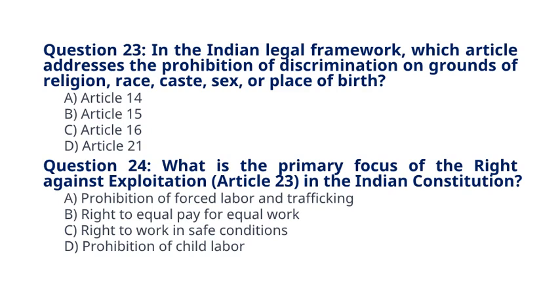Question 24. What is the primary focus of the right against exploitation, Article 23, in the Indian Constitution? A. Prohibition of forced labor and trafficking. B. Right to equal pay for equal work. C. Right to work in safe conditions. D. Prohibition of child labor. The correct answer to question 24 is option A. Prohibition of forced labor and trafficking.